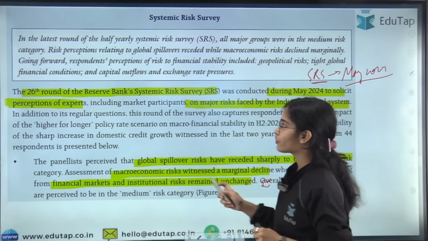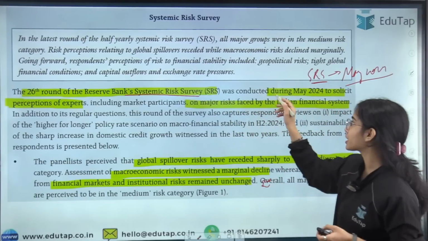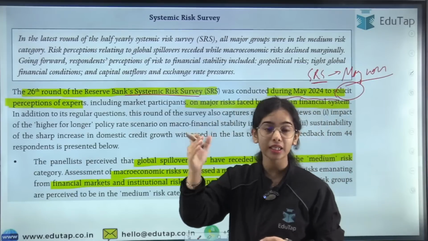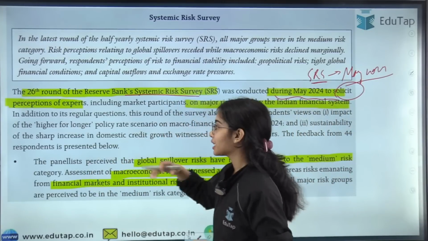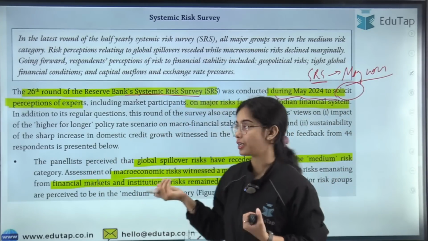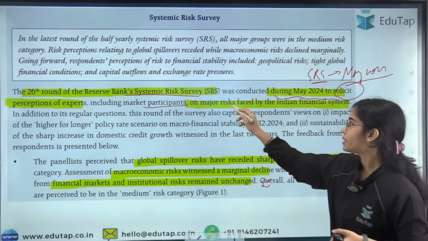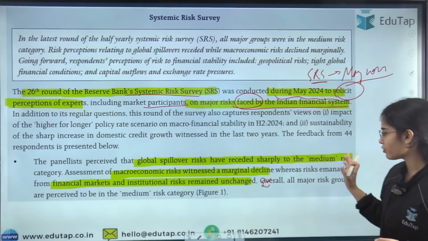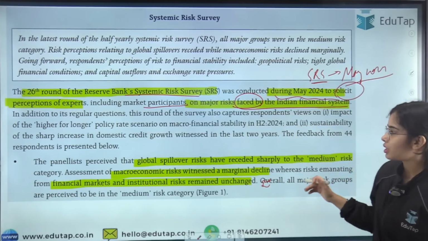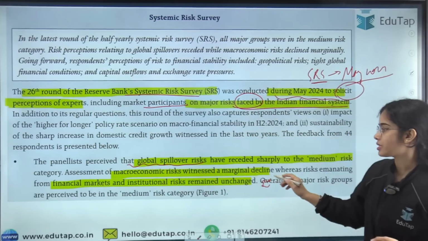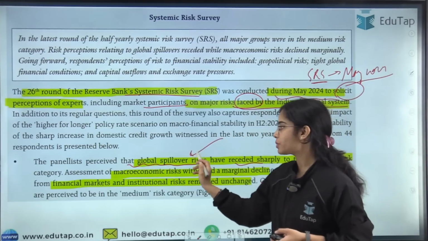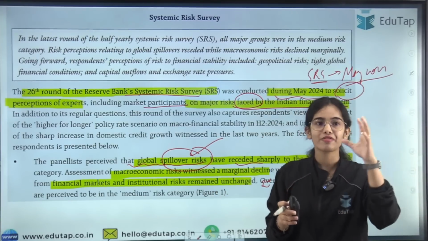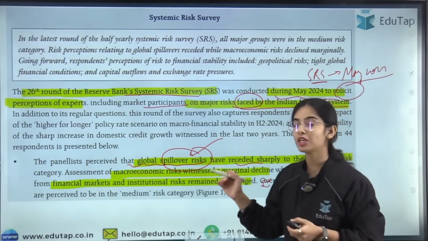The 26th round of the Reserve Bank systemic risk survey was conducted during May 2024 to get the perception of experts, including market participants, on the major risks faced by the Indian financial system, how they perceive the country and the macroeconomic situation. There were approximately 46 panelists. Panelists perceived that global spillover risk has receded, meaning the global effects on our economy have come down.